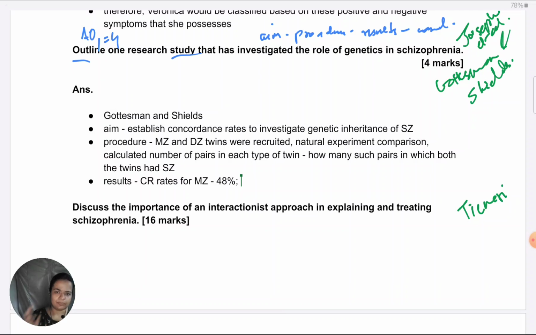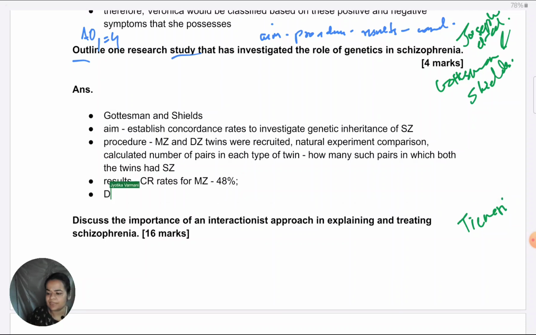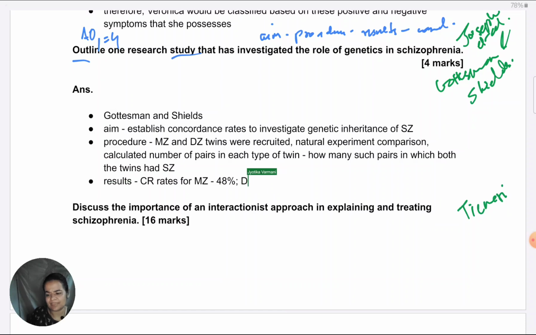So the one which I am talking about here, they had established a concordance rate of 48% in that one for monozygotic twins. Concordance rates can be suggested as percentage or proportion, whatever is your preference, both are right. Dizygotic twins, for them it was established as 7%. Again, I think in some sources it is either 11%, in some it's 9%. Depends again which study you're referring to.